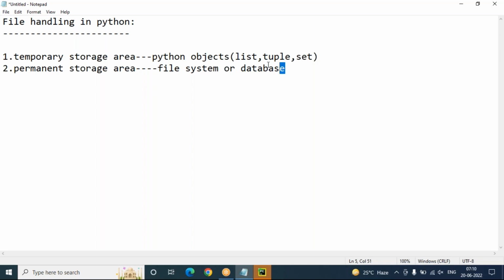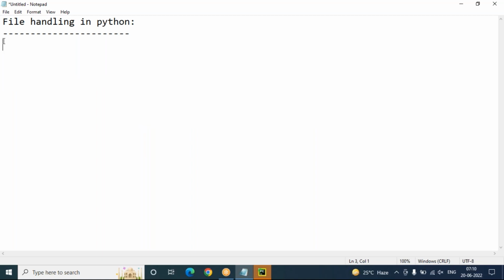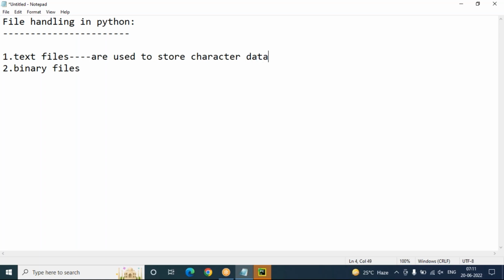Now coming to the file system. Files are very common to store our data permanently. But files can be of two types: text files and binary files. Text files are used to store character data. These files have an extension called .txt. Binary files are used to store binary data.